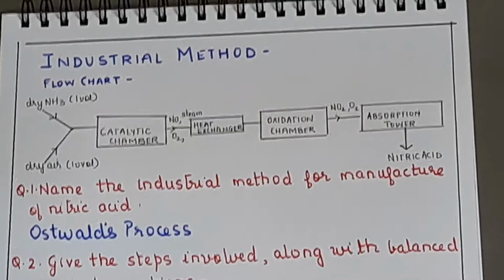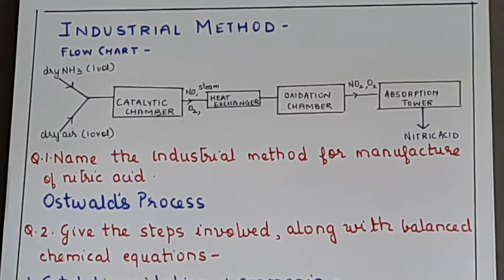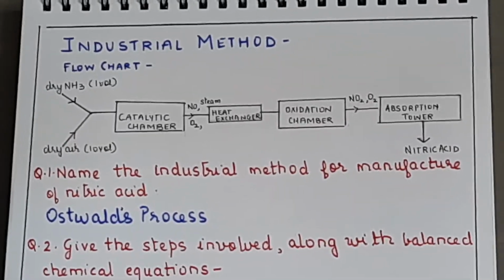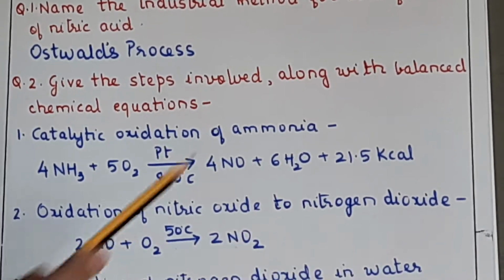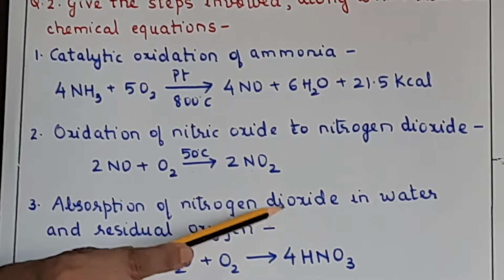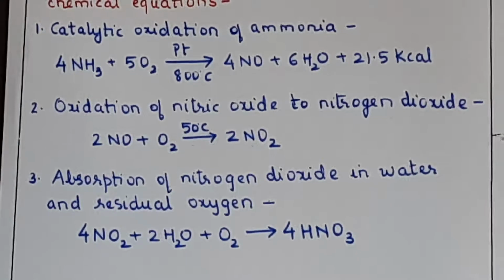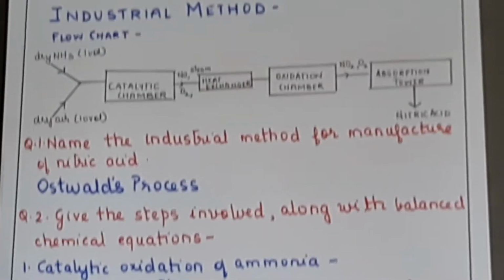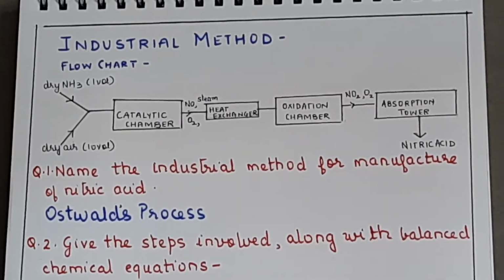Okay, is it clear? So the name of the method is important, and when steps are asked, these are the steps which you are going to write. Catalytic oxidation of ammonia, oxidation of nitric oxide to nitrogen dioxide, in bracket you can write oxidation chamber, absorption of nitrogen dioxide in water and residual oxygen, here you can write absorption tower. Okay, is it clear? Give 5 stars to this question, very very important. Now if you haven't been able to note it down, we'll just pause it for you before we move to the next part.